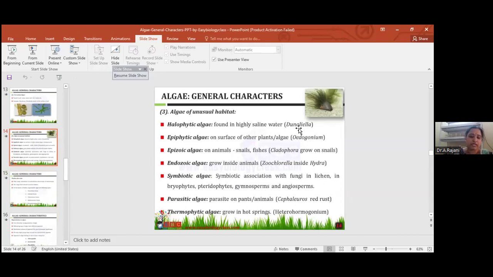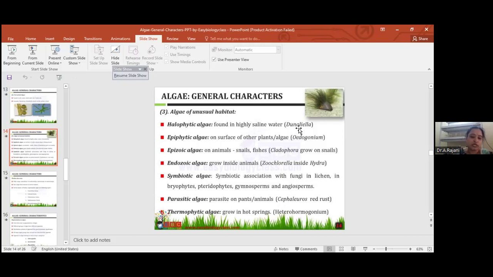Coming to the epiphytic algae: epiphytic means algae growing on other living plants. Examples are Oedogonium, Coleochaete, Oscillatoria. Next, epizoic: algae growing on other animals like snails and fishes, for example Cladophora on snail.